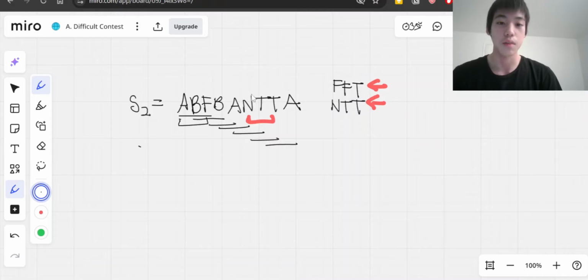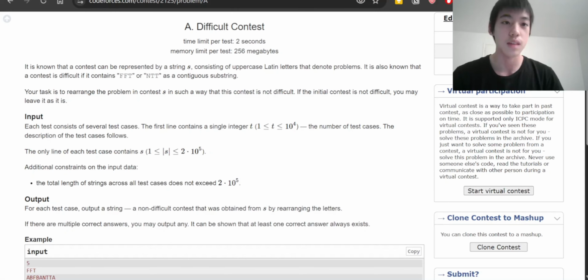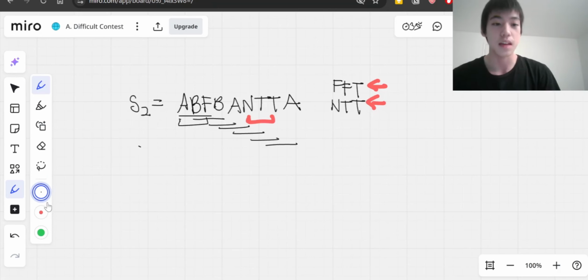We can rearrange the string in any way we want, since the problem statement doesn't have any conditions on how we need to rearrange it. So in this case, we can bring N to the front, and that's going to destroy this occurrence of NTT.